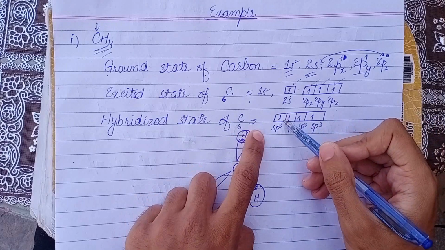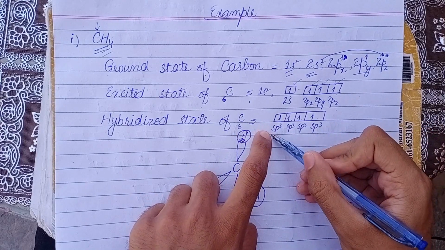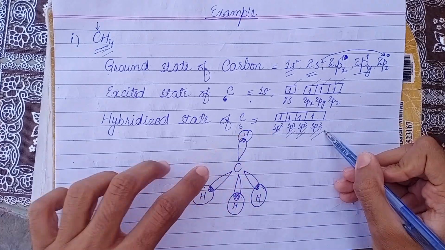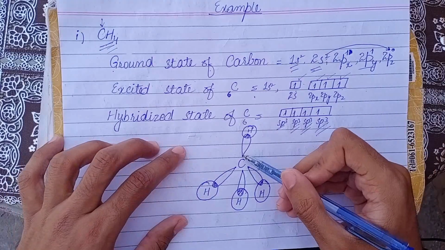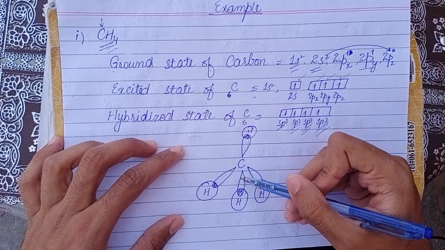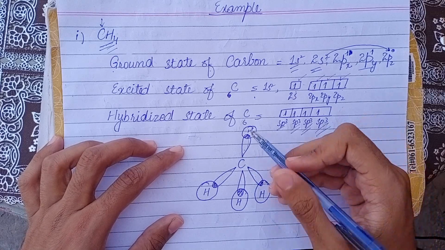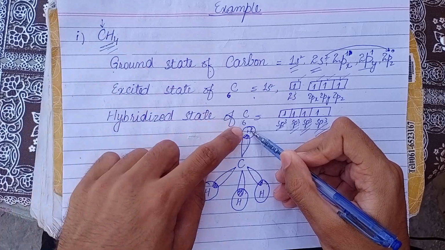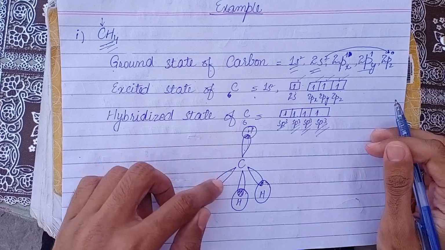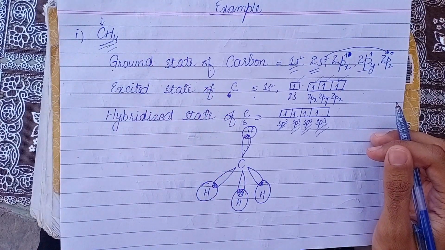And here we have 4 new hybridized orbitals named sp3 orbitals, each having 1 electron in it. So we would draw a tetrahedral structure having 4 new sp3 orbitals, and the 4 subsidiary hydrogen orbitals are forming overlap with these 4 sp3 orbitals, and in this way our hybridized structure is formed.